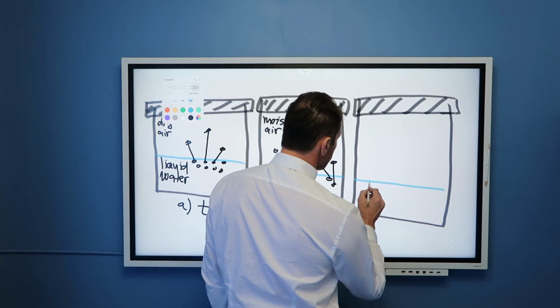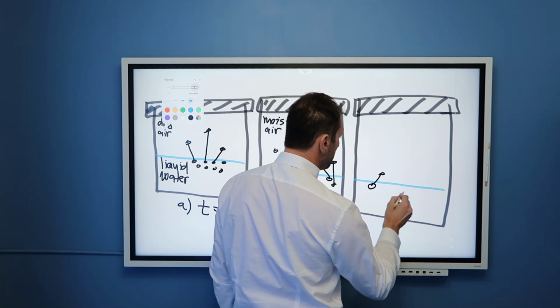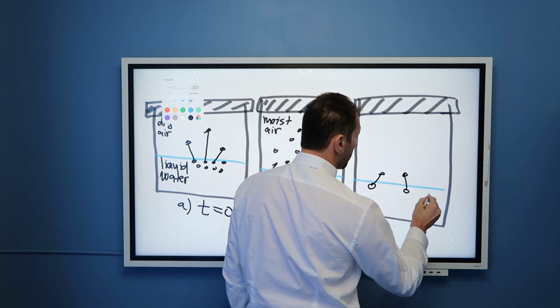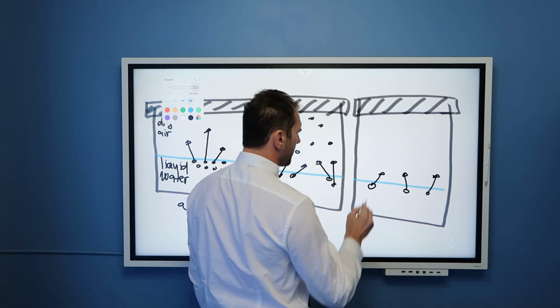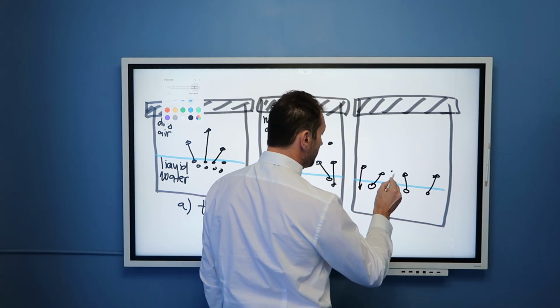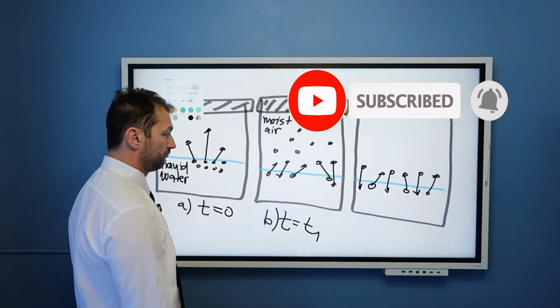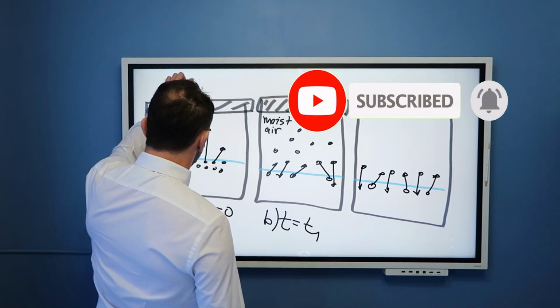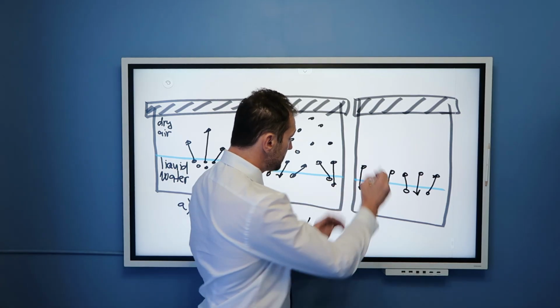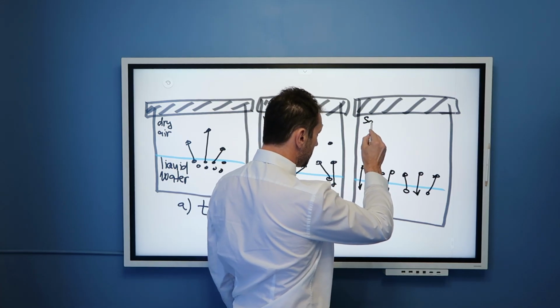But now we will have perhaps 3 molecules on average evaporating and 3 molecules on average condensing. This means that this air is now saturated.